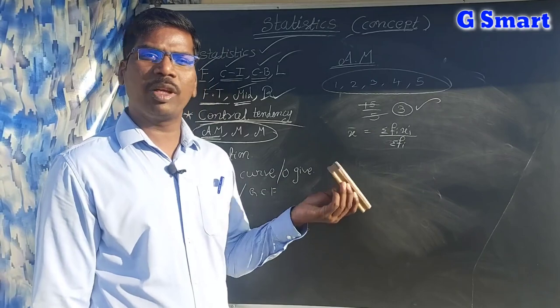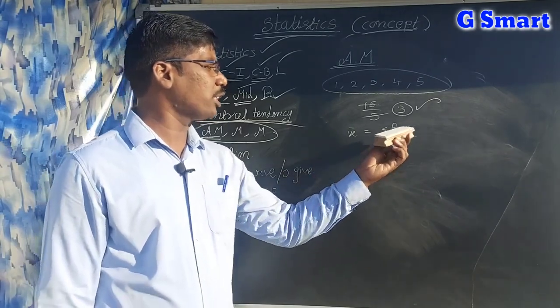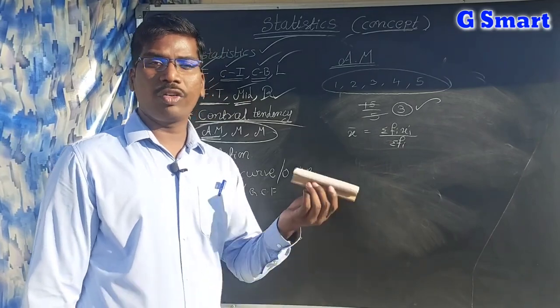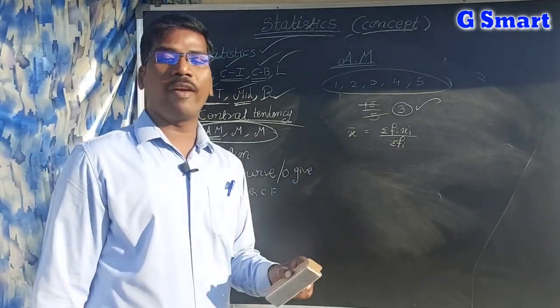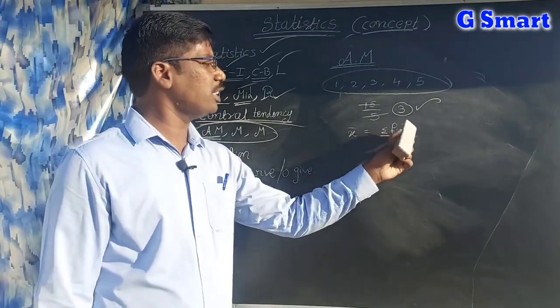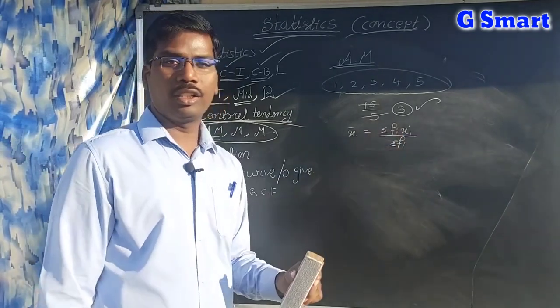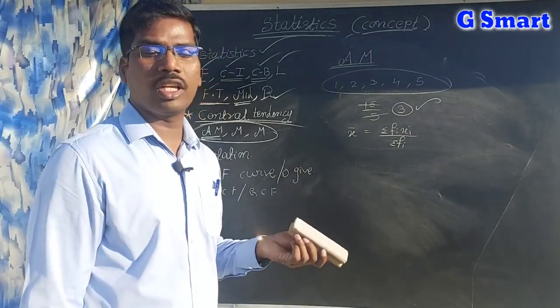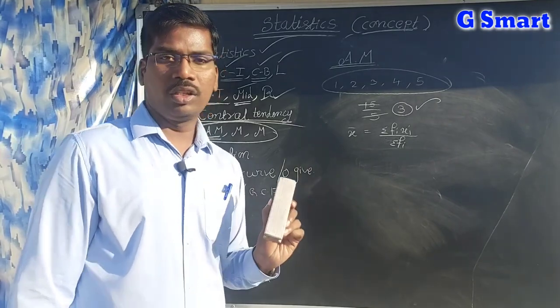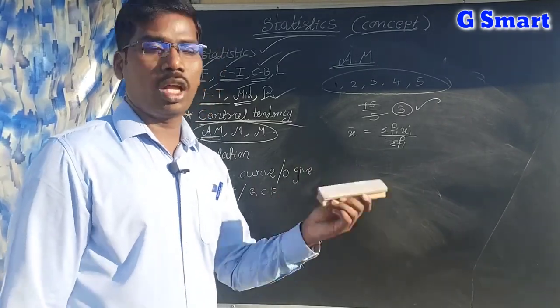In the exam they may ask what sigma fi is, and you have to say total frequency. If they ask what fi is, any frequency in the table. If they ask what sigma fi xi is, you have to say the sum of the product of the frequency and mid values of the class intervals.